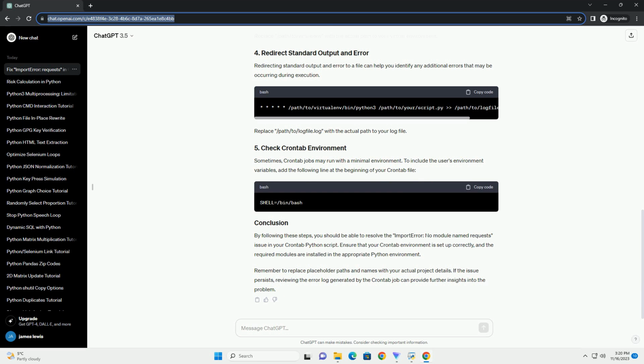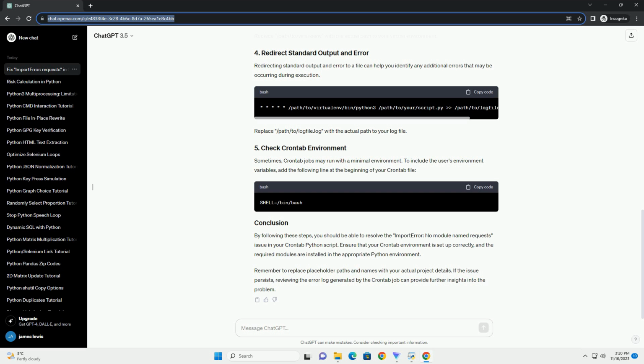Step 4. Logging for debugging. Enhance your script with proper logging to help diagnose issues. Update your script to include logging. Step 5. Environment variables. Crontab scripts might not have the same environment variables as your interactive shell. Explicitly set environment variables if needed.